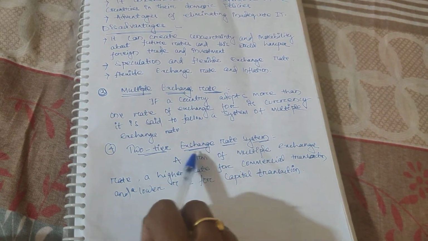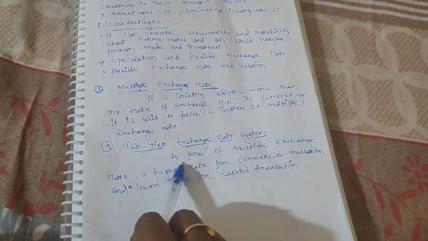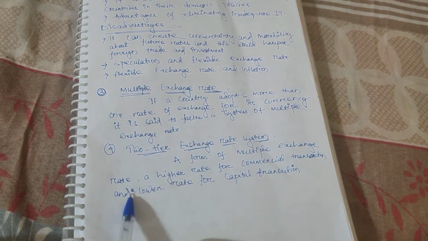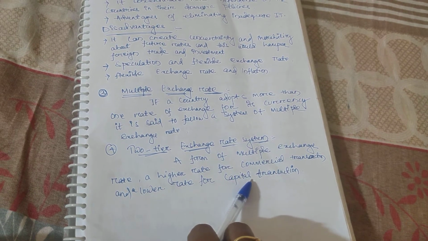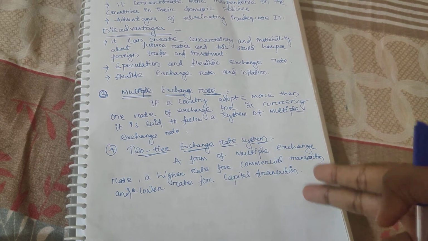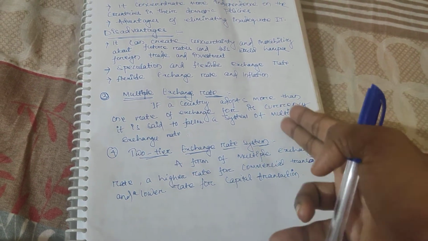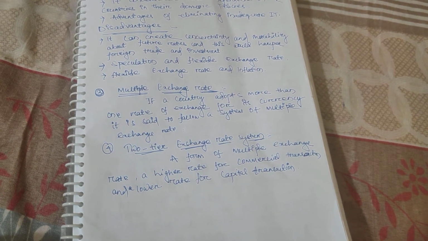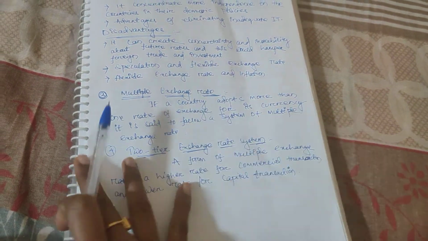Fourth one, two-tier exchange rate system. A form of multiple exchange rate where there is a higher rate for commercial transactions and a lower rate for capital transactions. If both commercial transactions and capital transactions are there in the exchange rate, that is known as a two-tier exchange rate. Get it? This is also a form of multiple exchange rate.